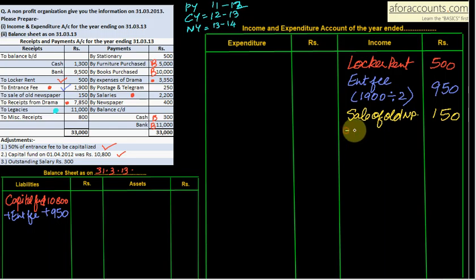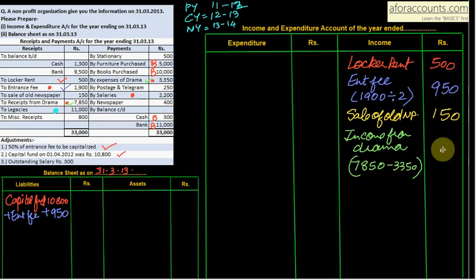So your income from drama will be how much? 7,850 minus expenses of your drama 3,350. So minus 3,350, that comes up to 4,500. So mark 4,500 here.